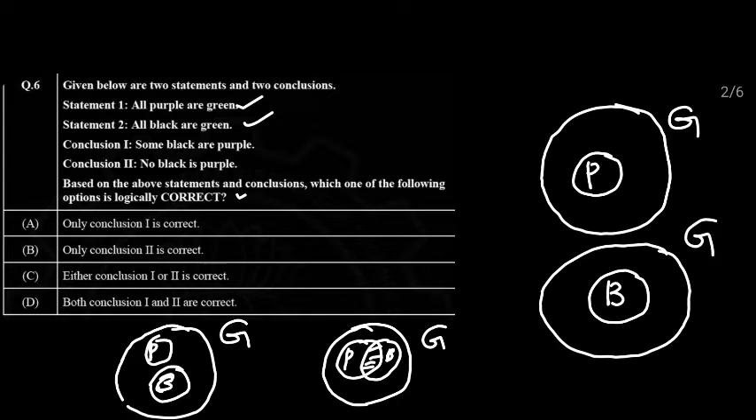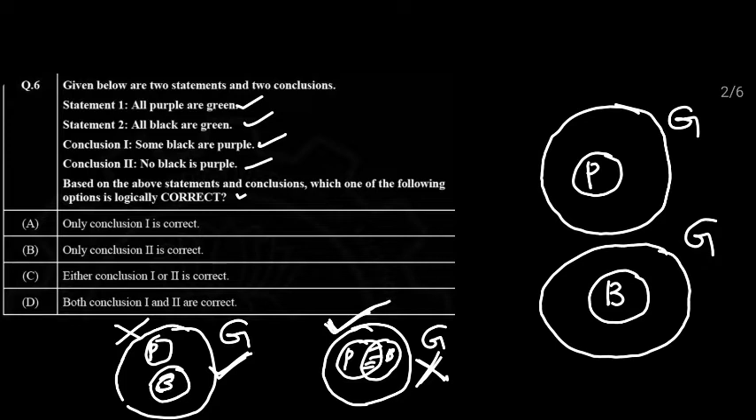So let's see the conclusions. Conclusion 1 is saying some black are purple. That is following this condition, but it is not following here. So we cannot conclude that it is correct. Absolutely, it may or may not. So that is the situation of conclusion 1. Come to conclusion 2. Conclusion 2 is saying no black is purple. That is satisfying here, but it is not satisfying here. So we cannot surely say that no black is purple. We cannot surely say that some black are purple.